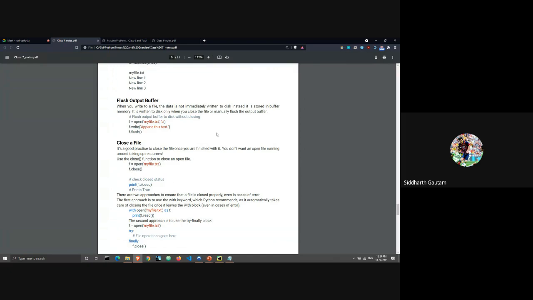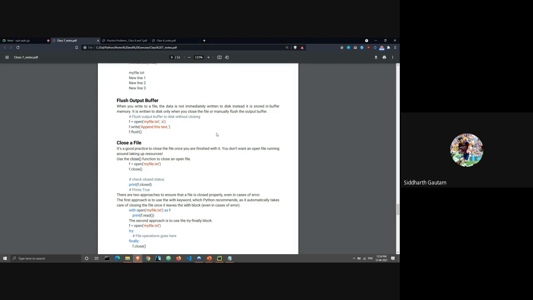When you are writing to a text file using Python, the thing gets written immediately. The moment the line which is writing onto the text file gets executed, that is the exact moment when the changes have been made.